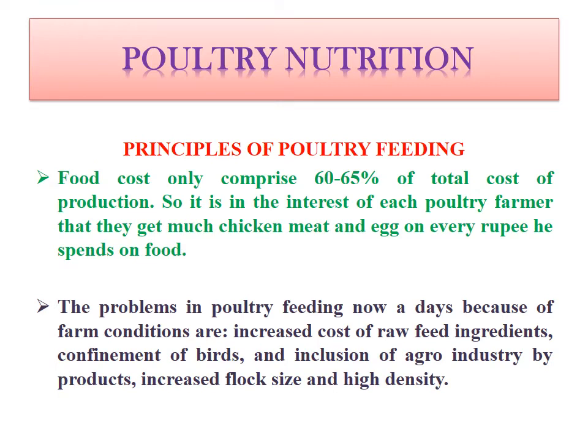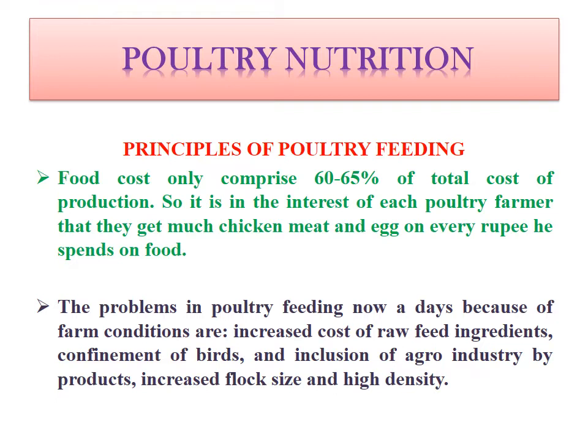Now let's learn some of the principles of poultry feeding. We all know that in the livestock farm as well as in the poultry farm, 60 to 65% of the overall cost will be the feed cost. So whatever the total cost to run a farm, 60 to 65% consists of only the feed itself.